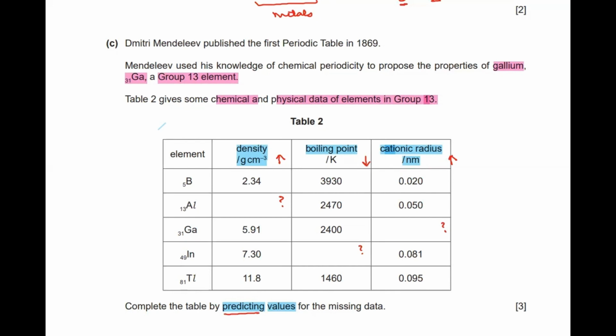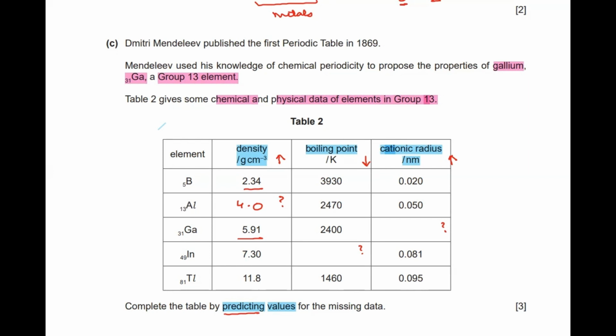So the examiner has a particular range of values where our answer should fit in. So keeping in mind the top and the bottom values, we can predict any value, the safer value, which is in between. Let's suppose it is 2.34 for boron and gallium is 5.91, I can suggest something around 4. So I can have it as 4.0 or 4.2 or 4.5, something in between them. So that is a safer answer.